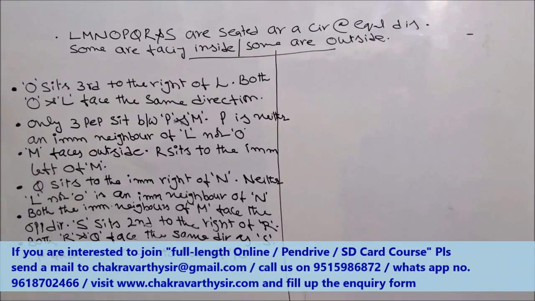Both O and L face the same direction. Only 3 people sit between P and M. P is neither an immediate neighbor of L nor O. Then M faces outside. R sits to the immediate left of M. Q sits to the immediate right of N. Neither L nor O is an immediate neighbor of N. Then both the immediate neighbors of M face the opposite direction.